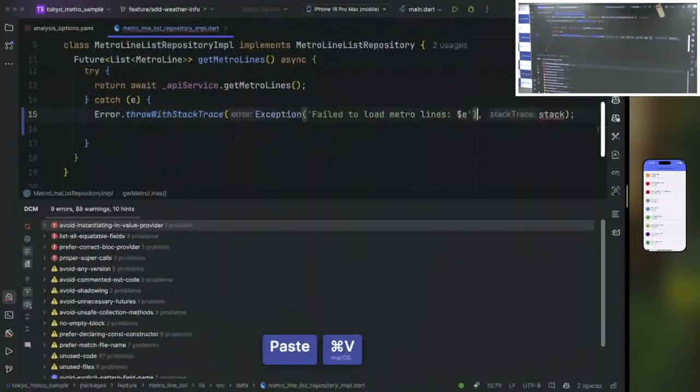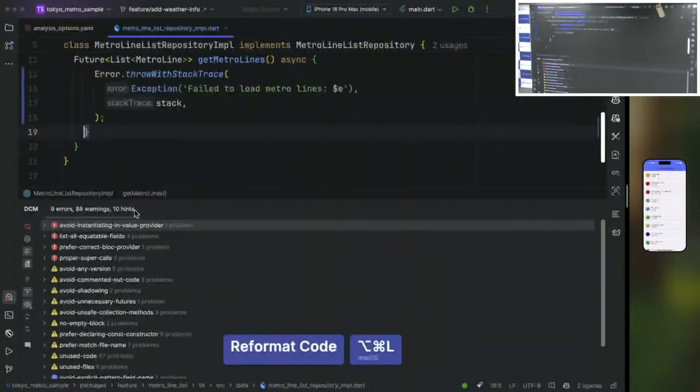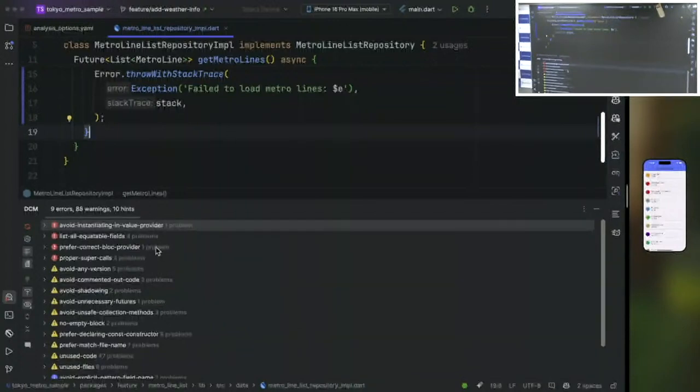I can also just override, and we also need a stack from our catch clause. Let me implement it, and that's it. One violation has disappeared, and we can see that now we have 9 remaining error severities. So continuing with the error severities, let's see what the next one is.